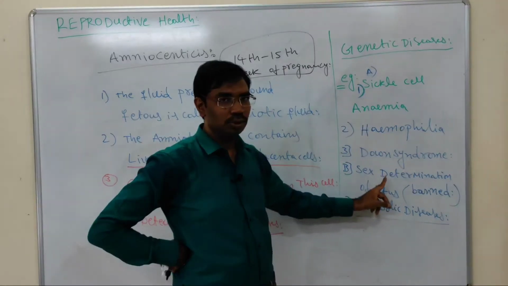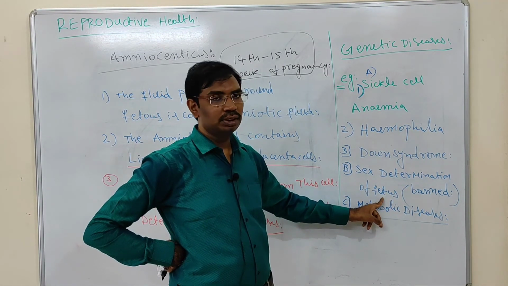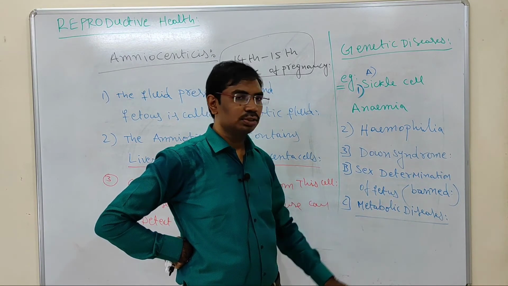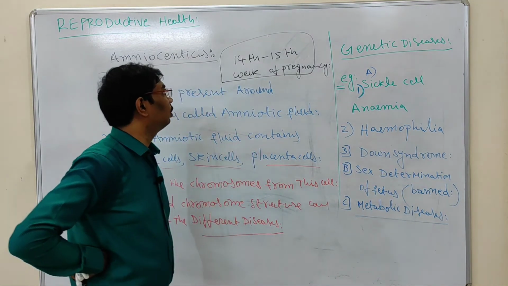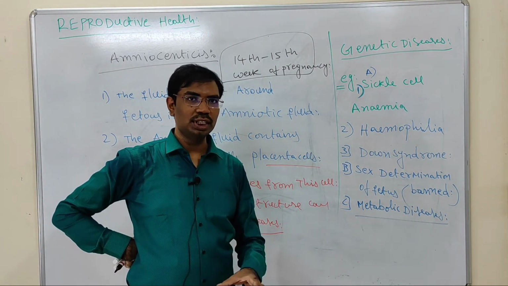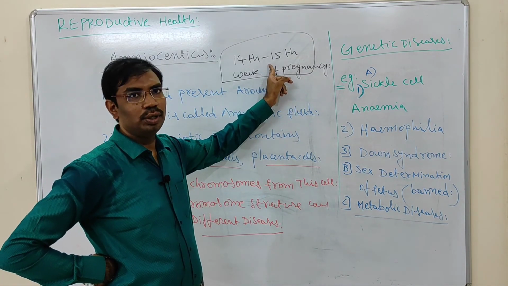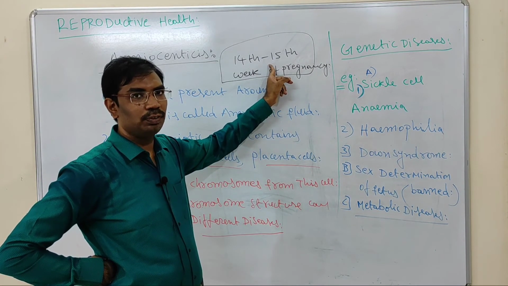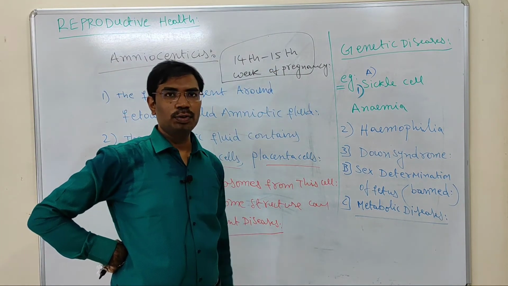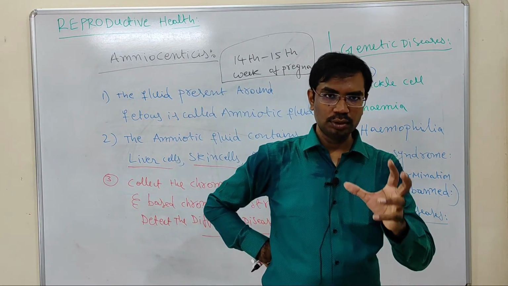Now the sex of the baby also we can detect, but this is banned. It may increase female foeticide. And metabolic disorders also we can detect. How can we collect the amniotic fluid? With the help of a large surgical needle. In which time? During the 14th to 15th week of pregnancy we can collect the amniotic fluid from the mother's womb.